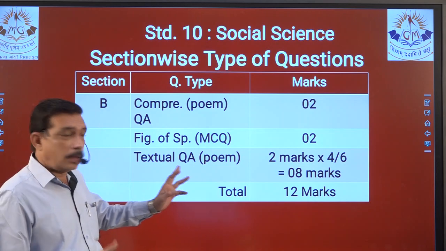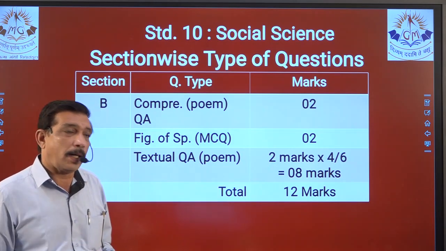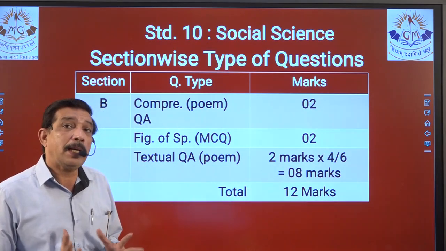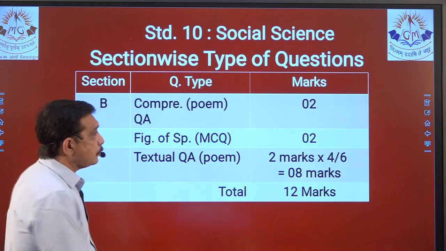question and you have to answer any 4. That means 2 more are supplied, right? So 2 4s are 8 marks. We have to compulsorily attempt 4 questions, right? 12 marks.